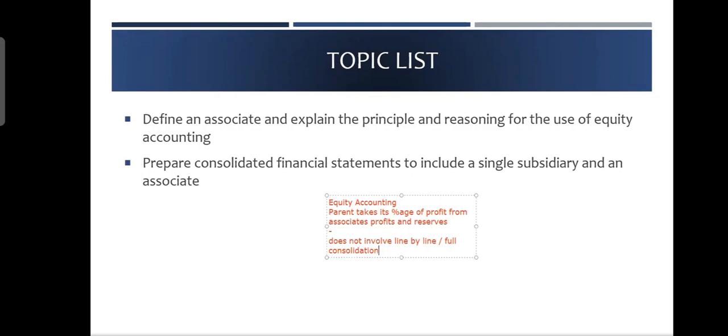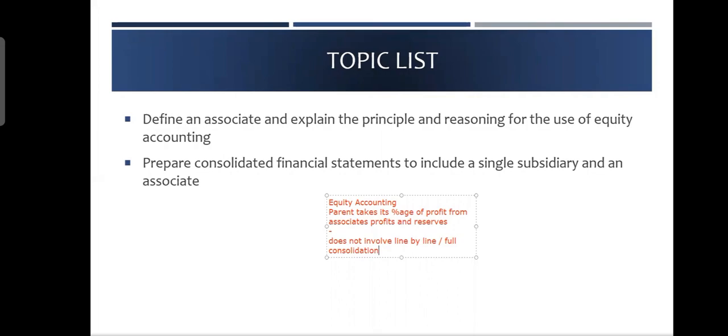See, when you had a parent and a subsidiary relationship where you had 51%, 60%, 80%, you do full consolidation. Full consolidation means parent sales plus subsidiary sales, parent cost of sale plus subsidiary cost of sale, parent tangible assets plus subsidiary tangible assets, parent cash plus subsidiary cash, parent receivable plus subsidiary receivable. So the 2 income statements, you merge them. You merge the full 2 income statements and you merge the full 2 balance sheets.